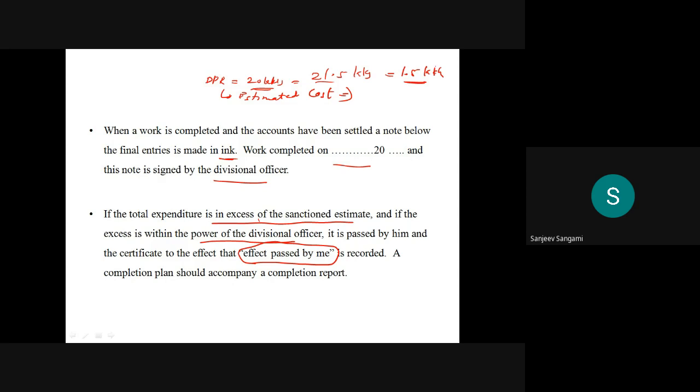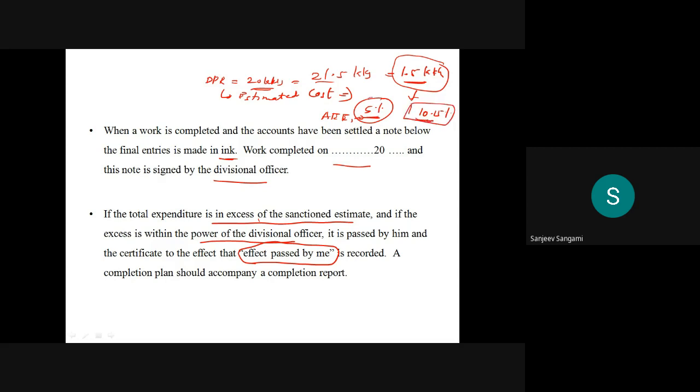If this is within the powers of the officers, the AEE and above, the AEE has powers up to 5% deviation, while the executive engineer has powers of up to 10 to 15%. So you can increase that amount with prior reasons.